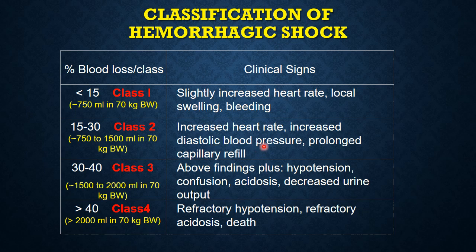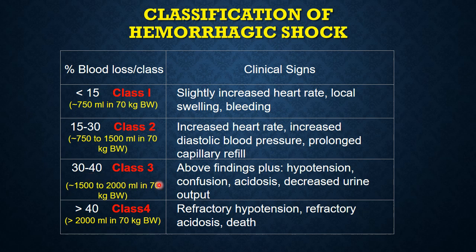The diastolic pressure transiently is raised because of intense vasoconstriction in the peripheral arteries to try to compensate for the reduced venous flow, but this is only transient. Class 3 hemorrhage is when 30 to 40% of the total blood volume of the patient has been lost. In a 70 kg adult, that would be around 1.5 to 2 liters of blood.